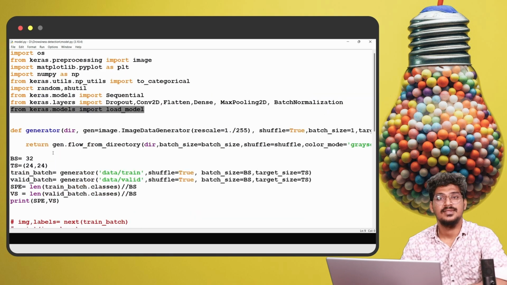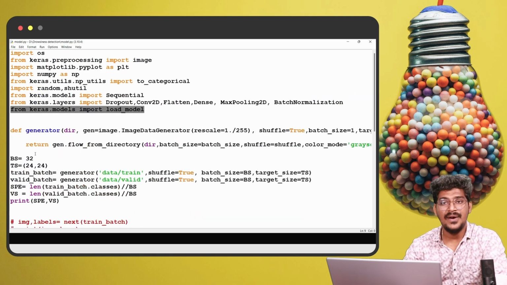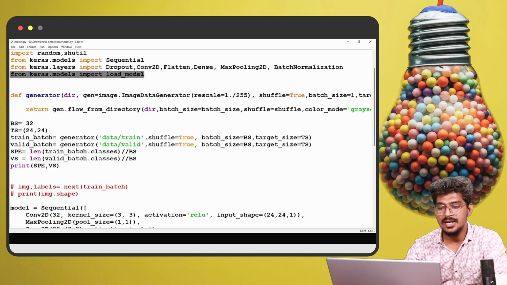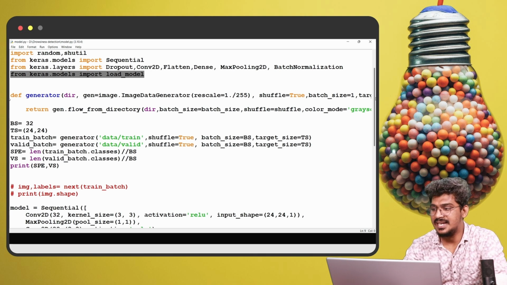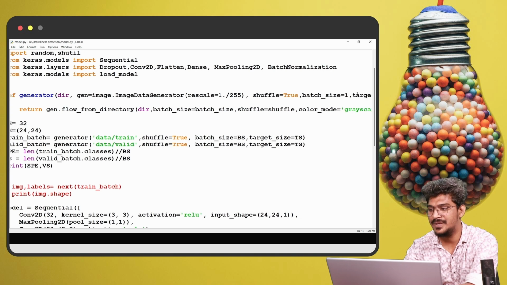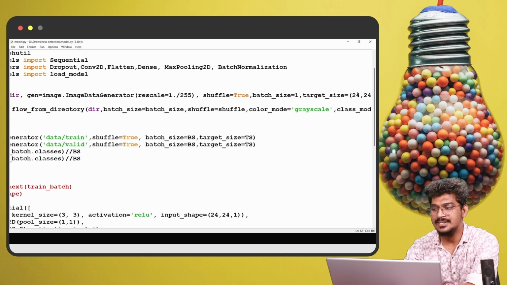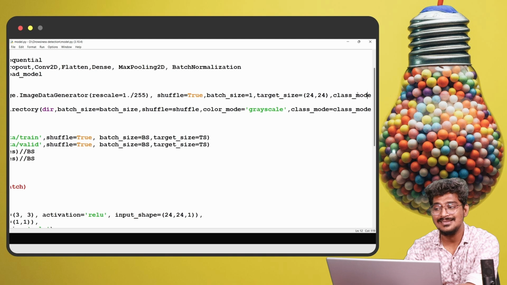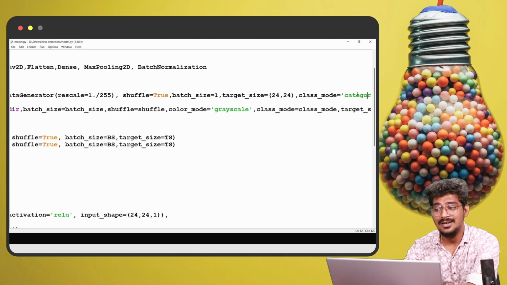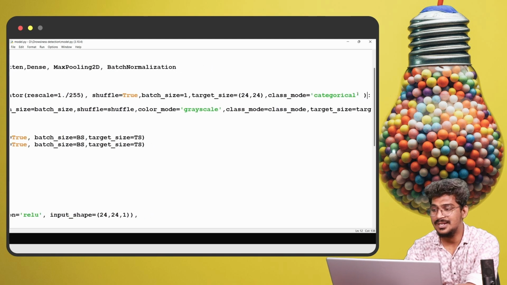Now define the generator. Here we are going to prepare the images by rescaling them, and the target size will be 24 by 24. And the class mode is categorical.